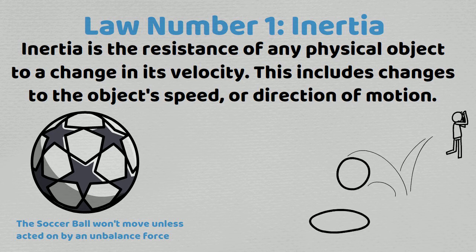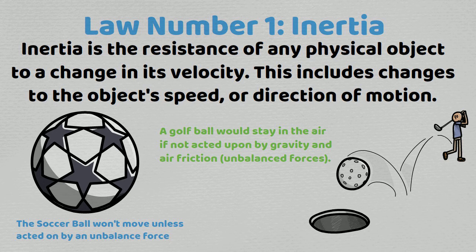Another example is a golf ball. Without unbalanced forces such as gravity and air friction, a golf ball would stay in the air and not fall back to the ground. The reason if you throw an object in the air and the object falls back down is gravity. Gravity is an unbalanced force.